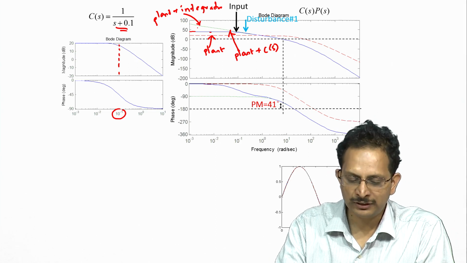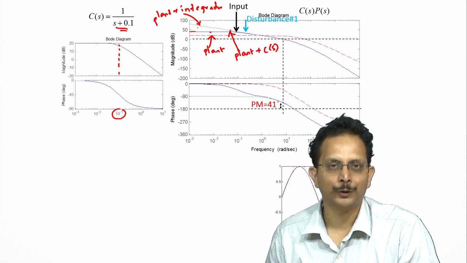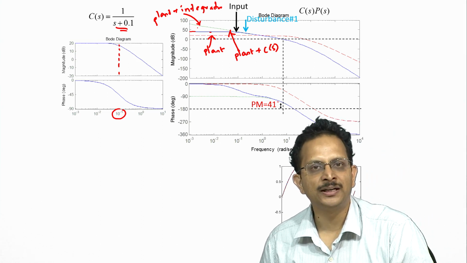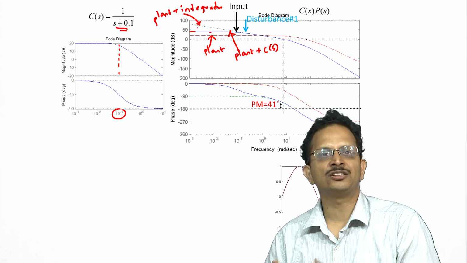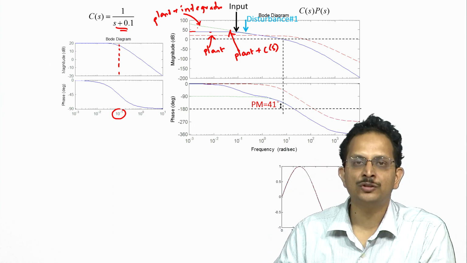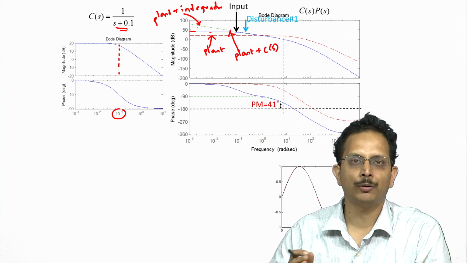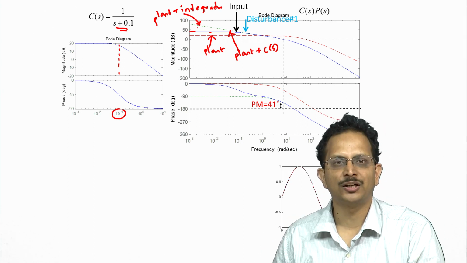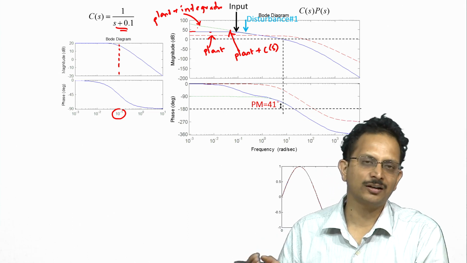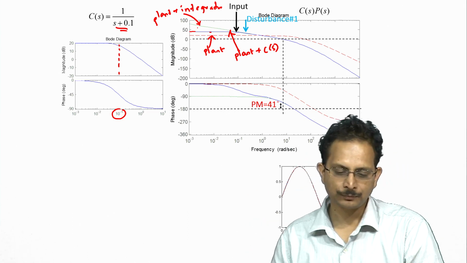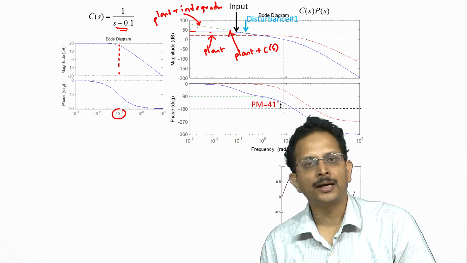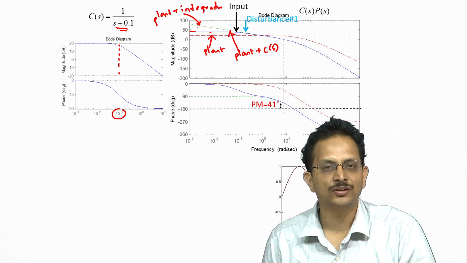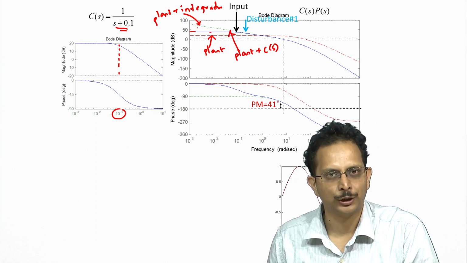And therefore, with this controller 1 by s plus 0.1, we have managed to avoid the problems of integrator wind up while simultaneously being able to meet our performance specifications at both 0.1 and 0.2 radian per second, as well as having the same phase margin of 41 degrees that our original controller had. Now, I want to make 2 points in connection with this new controller structure, C of s is equal to 1 by s plus 0.1.